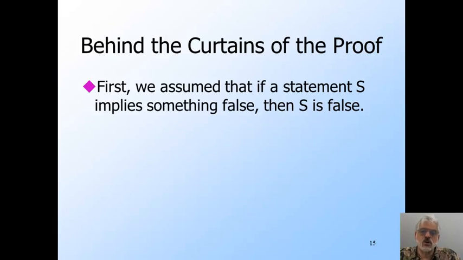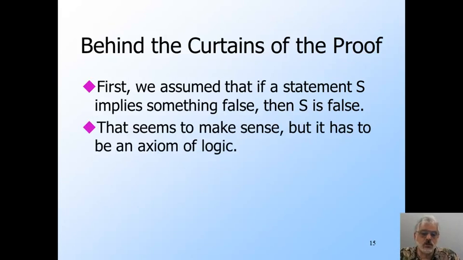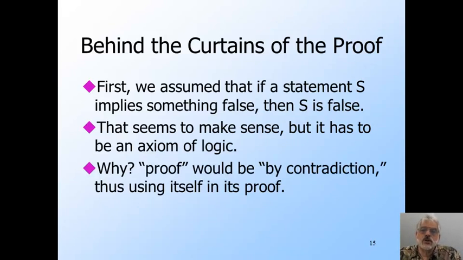Here S was, you can simulate two stacks with one, in the formal sense of being able to compute the intersection. This is a generally accepted form of logical reasoning, and I don't want to suggest that we should doubt it. Proof by contradiction appears to work in the real world. However, it doesn't really follow from any more basic principles. You need to take it, or something equivalent to it, as an axiom of logic. If you try to prove that proof by contradiction works, you will have to start with something like, well, assume the rule doesn't hold. That is, you need to assume proof by contradiction works in order to prove that it works.